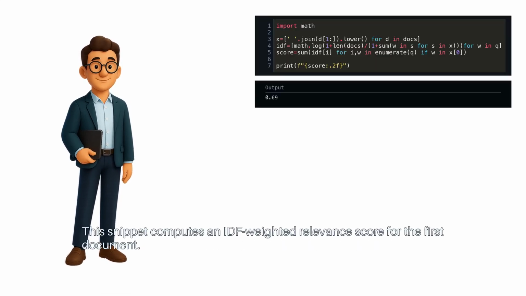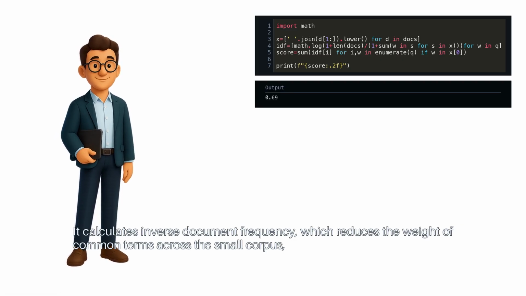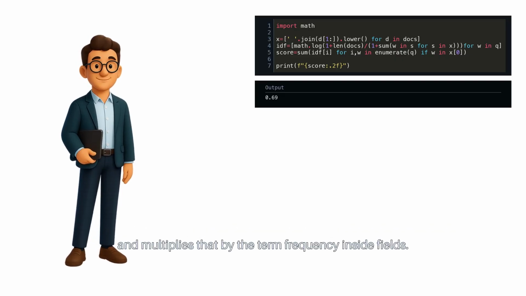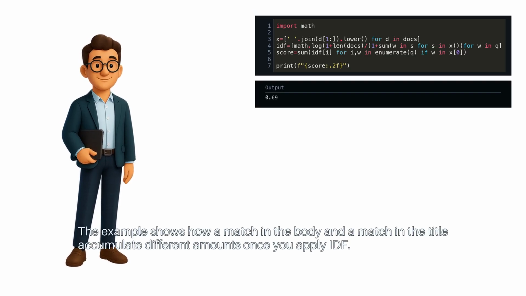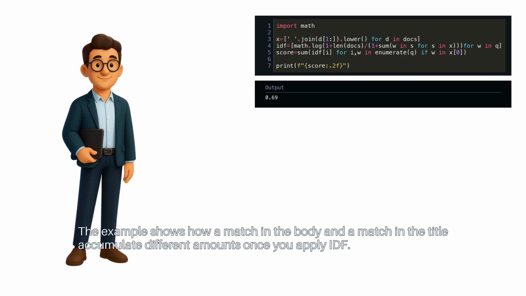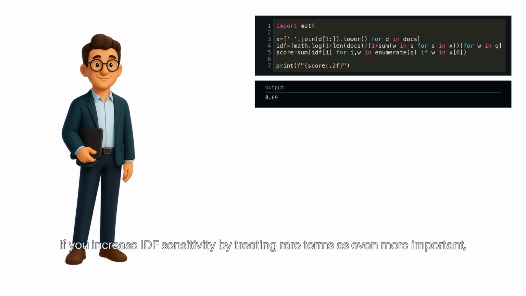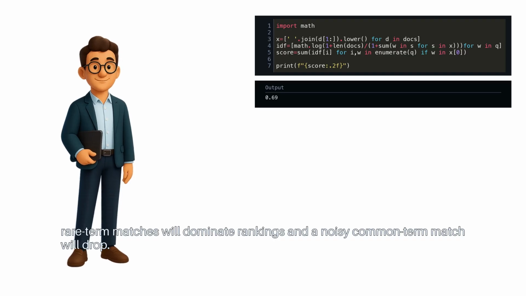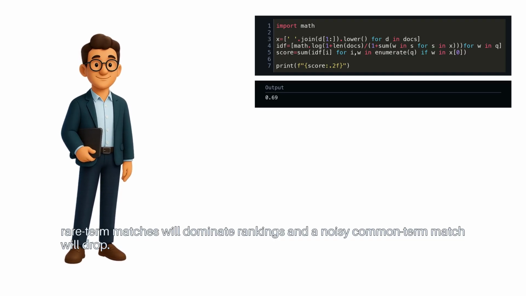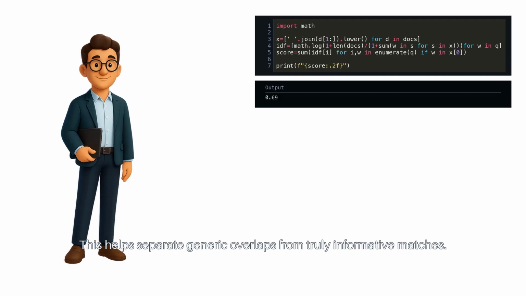This snippet computes an IDF-weighted relevance score for the first document. It calculates inverse document frequency, which reduces the weight of common terms across the small corpus, and multiplies that by the term frequency inside fields. The example shows how a match in the body and a match in the title accumulate different amounts once you apply IDF. If you increase IDF sensitivity by treating rare terms as even more important, rare term matches will dominate rankings, and a noisy common term match will drop. This helps separate generic overlaps from truly informative matches.